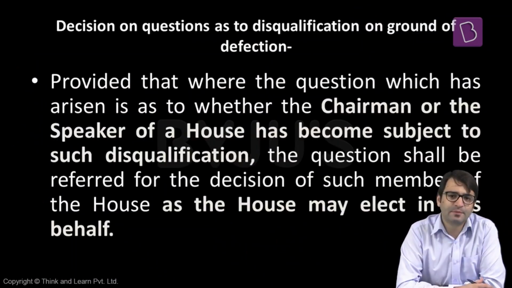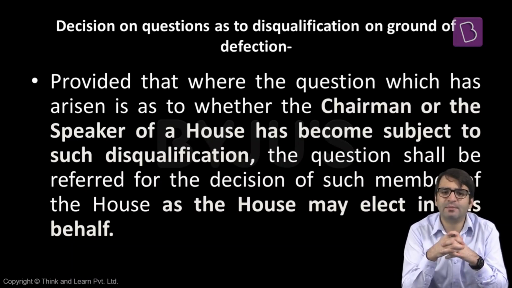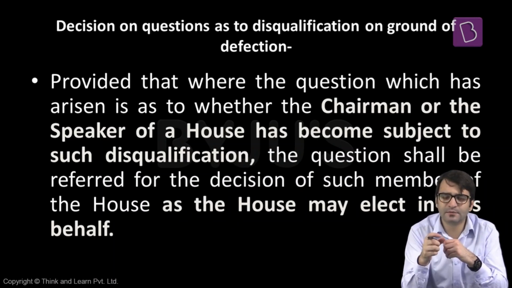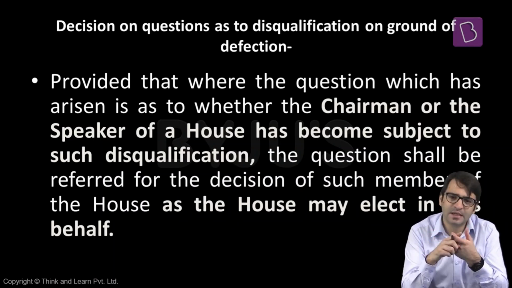But who will take this decision? Whether a particular member should be disqualified under anti-defection law or not? Because when we talked about union legislature, I told you that a member of parliament can be disqualified on various grounds. And one such ground is change in the nature of citizenship, office of profit, if he is declared or adjudged insolvent, bankrupt. In all these cases, this particular member of the parliament will be disqualified by the president on the basis of the report prepared by the election commission.